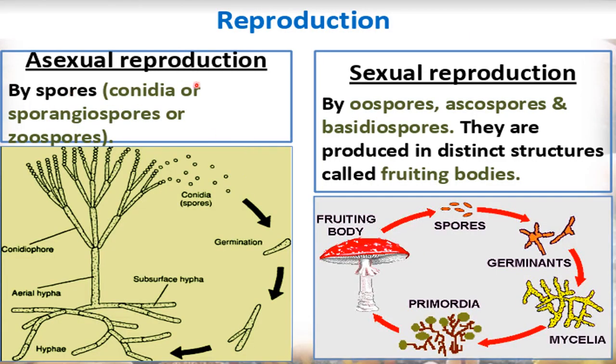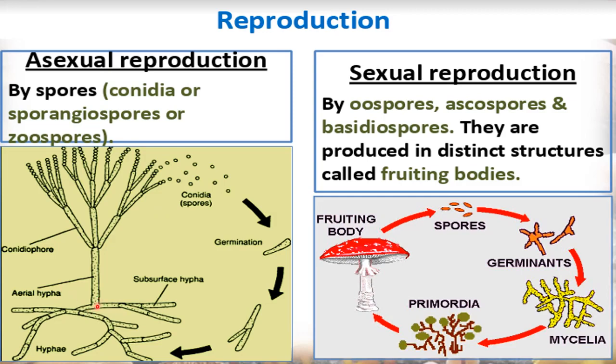Then asexual reproduction. Asexual reproduction in fungi occurs by spores, and these spores are called conidia, sporangiospores or zoospores. So these three different kinds of spores can be present in fungi. In different fungi, different spores will be present. Like in some there will be conidia, in some there will be sporangiospores, and some will have zoospores. So here you can see this is one of the fungi having conidia spores. This is a type of asexual reproduction in fungi.